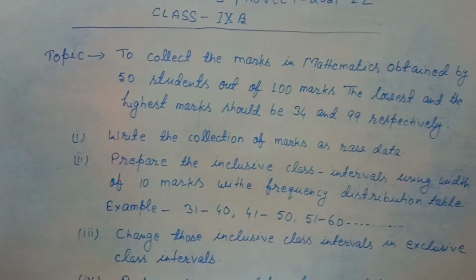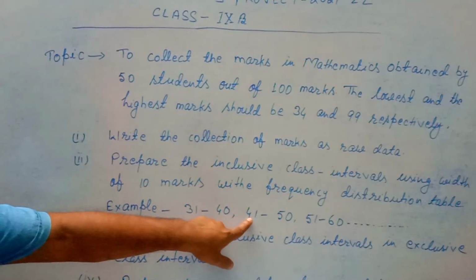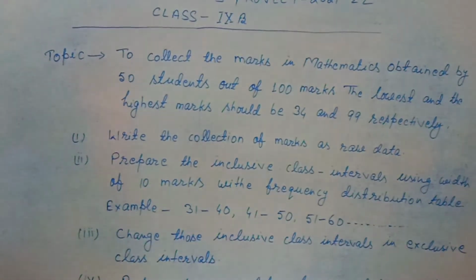Point number 3. Now change those inclusive class intervals into exclusive class intervals. You know how to change. You will subtract 0.5 from the lower limit and add 0.5 to the upper limit. And similarly, you will do the same with the next class interval also. You will subtract 0.5 from the lower limit and add 0.5 to the upper limit. In this way, you will prepare the exclusive class intervals or continuous class intervals.